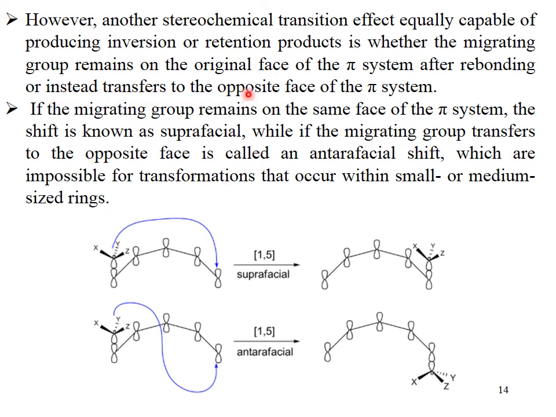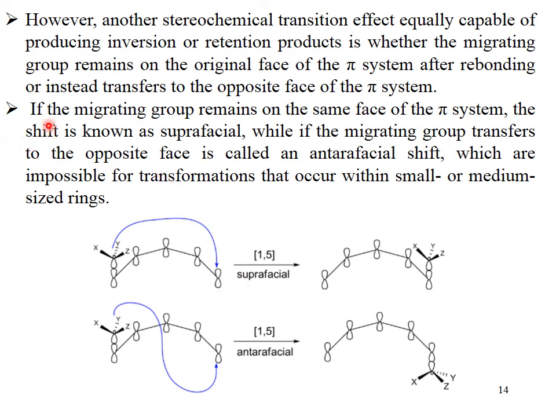You have to understand here that when a group migrates from one atom to the other atom, it will either go from the same phase or from the opposite one. An example: if you go towards the market from the same path and return back from the same path, this is suprafacial. And if you go to the market from one path and go back from the other path, then this is antarafacial.